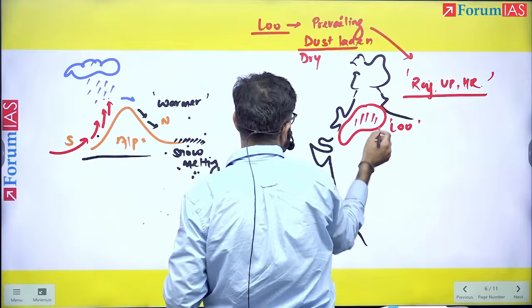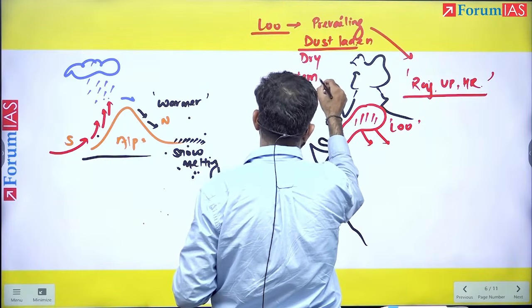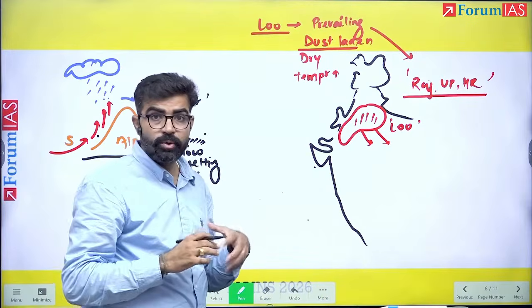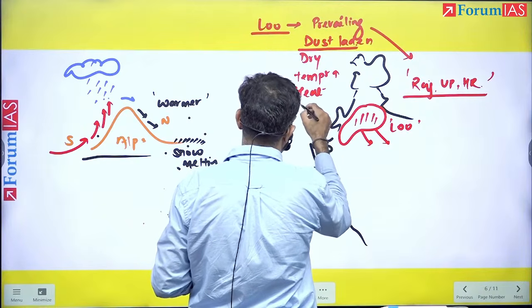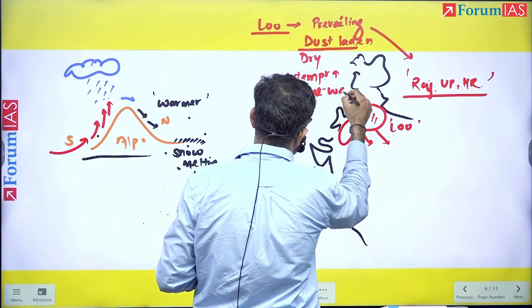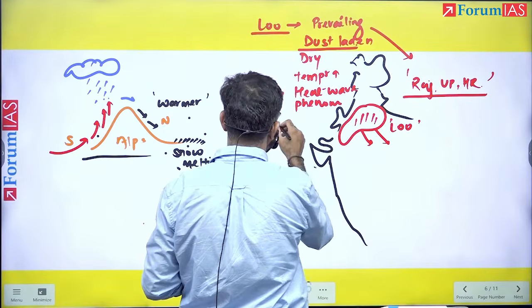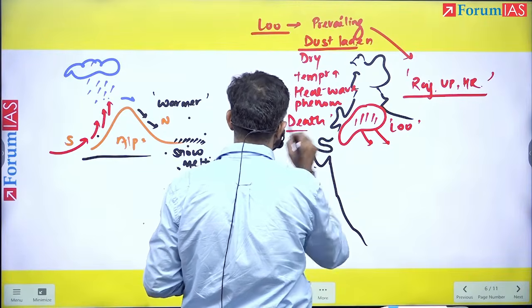It can increase the temperature of other areas wherever it will reach, right? It also creates a lot of heat wave phenomena. It can also result in death of the people because of extreme temperatures which are caused by this Loo.